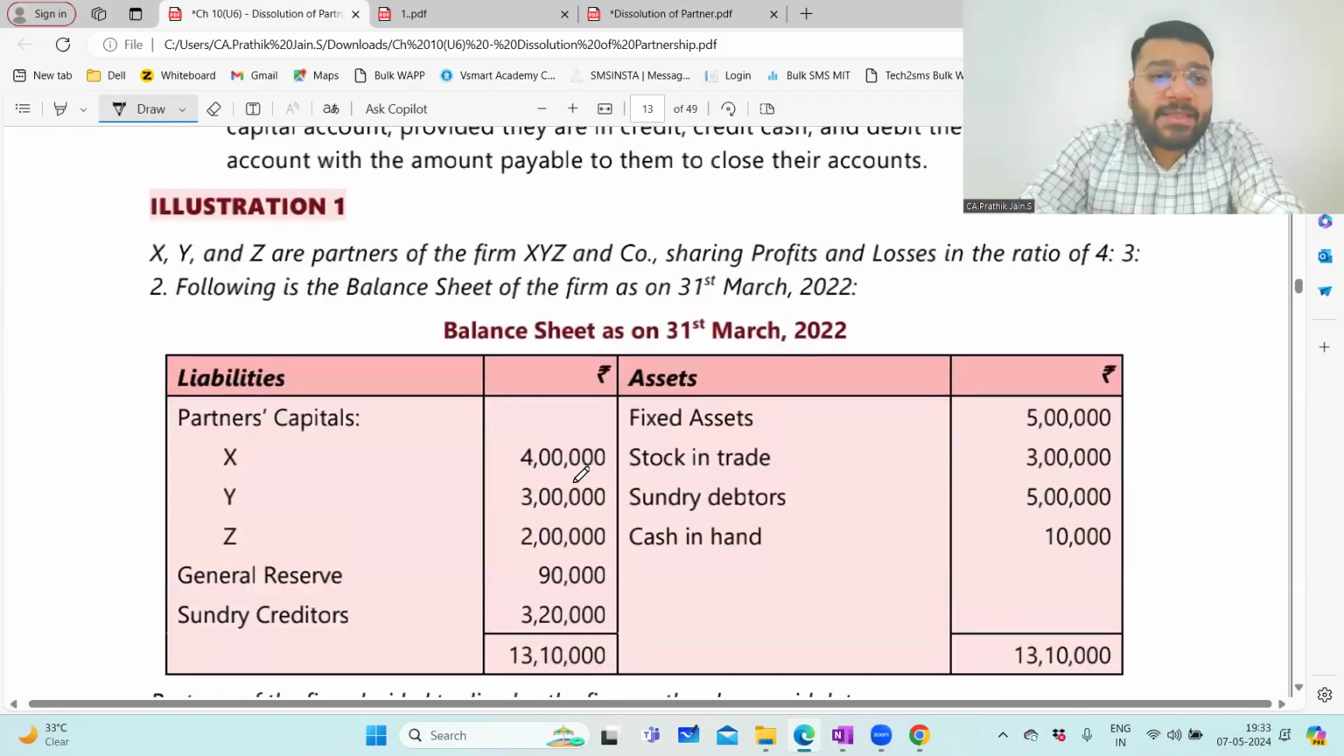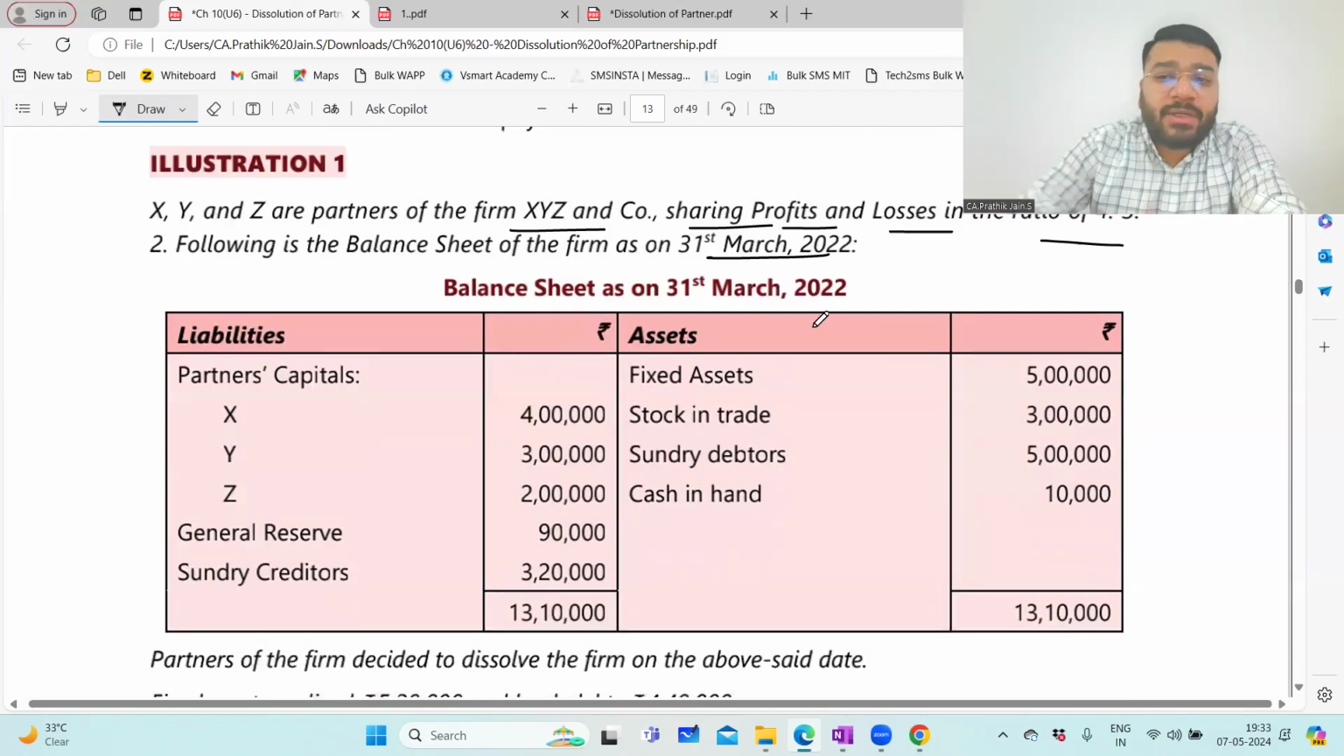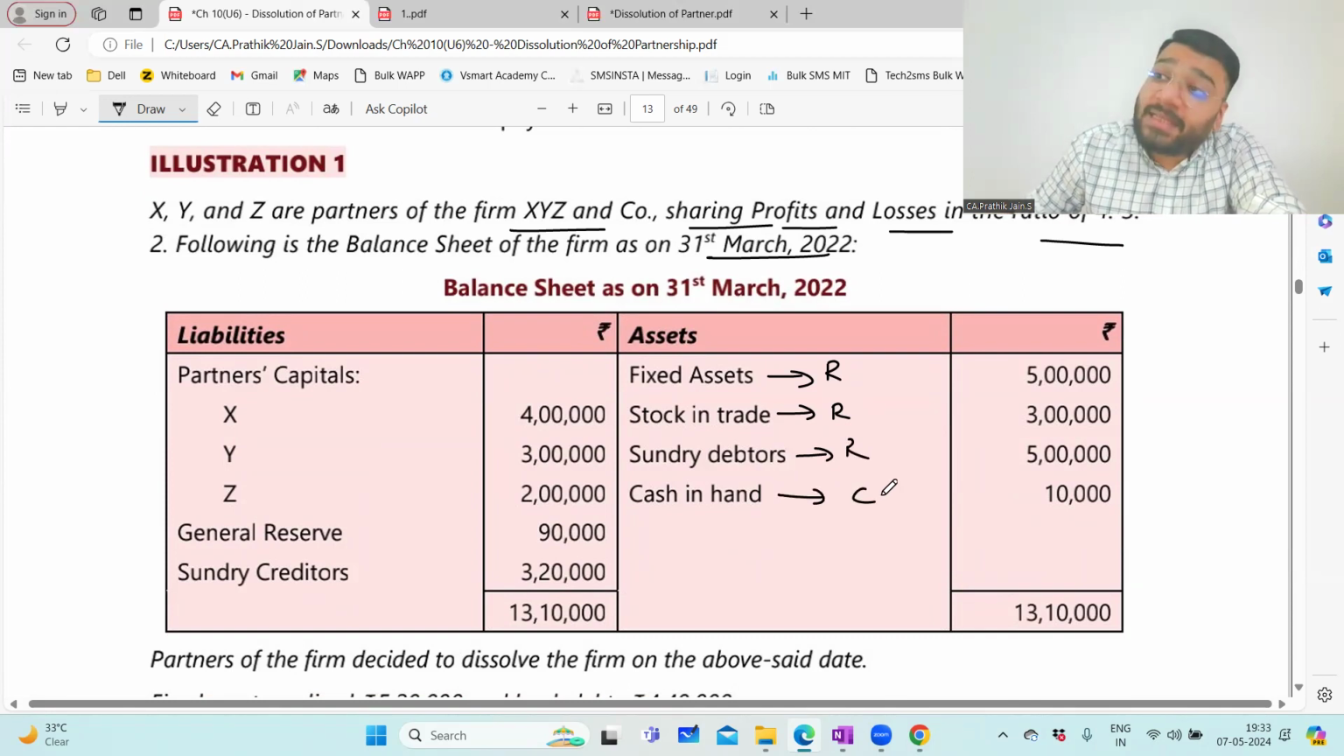Illustration 1 says that X, Y, and Z are partners in the firm X, Y, Z and Co., sharing profit and loss in the ratio 4:3:2. The following balance sheet of the firm is given on 31st March 22. Fixed asset is 5 lakh. Where will I transfer this fixed asset? Realization account, debit side. Stock in trade, where will I transfer? Realization, debit side. Sundry debtors, where will I transfer? Realization account, debit side. Cash in hand, I'll keep it in the cash in hand ledger itself. Partners' capital account will be in the capital ledger itself. General reserve, where will I transfer? Capital account, which side?